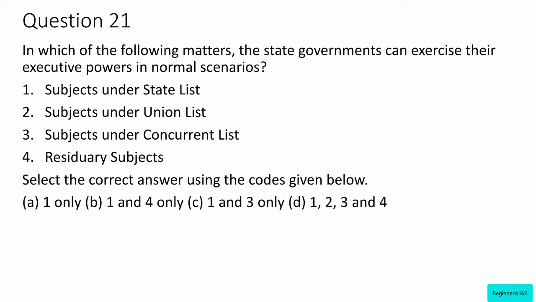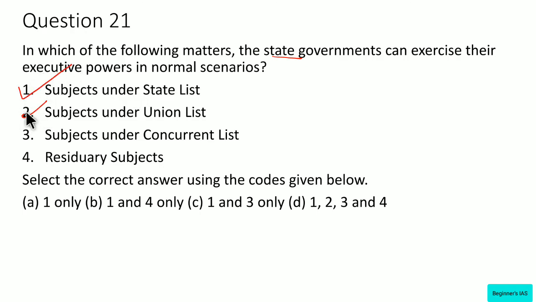In which of the following matters can the state government exercise their executive powers in normal scenarios? Subject under state list, subject under union list, subject under concurrent list, residue subjects. See, the question is about the state government. So that is the key here. Subject under state list? Yes.